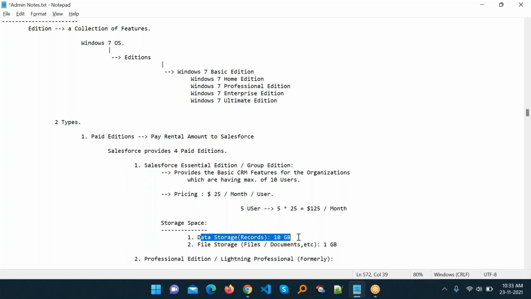File storage, for files and documents, is 1 GB. This is the Essential edition.